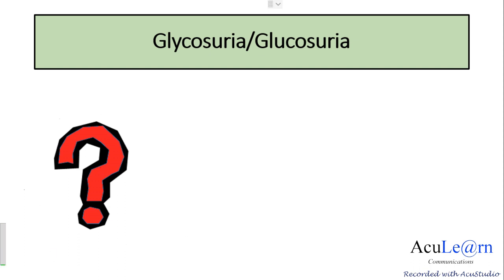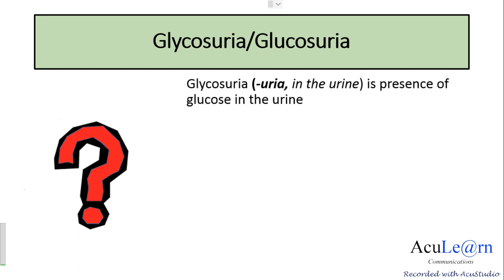So first, what do you mean by glycosuria or glucosuria? It is the presence of glucose in the urine. As the name suggests, uria means in the urine, and glycose refers to the glucose in the urine. So glycosuria is the excretion of glucose in the urine, or the presence of glucose in the urine.